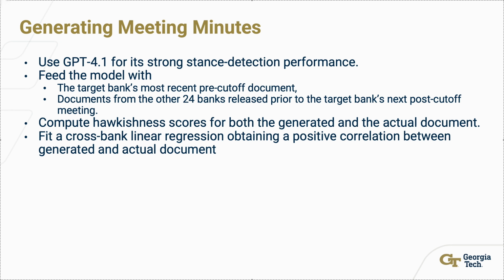After generation, we compute hawkishness scores for both the generated and the actual post-cutoff documents, using our fine-tuned RoBERTa Large stance model. When we fit a cross-bank linear regression between these two sets of hawkishness scores, we find a positive and statistically significant correlation. This experiment shows that our framework can be used not just for understanding central bank communication, but also for evaluating and validating model-generated economic content.